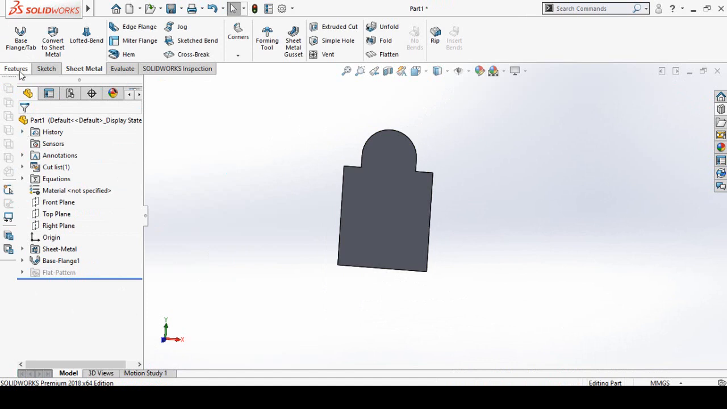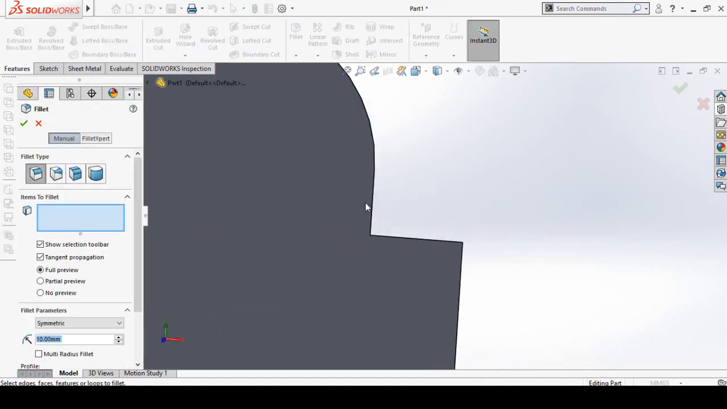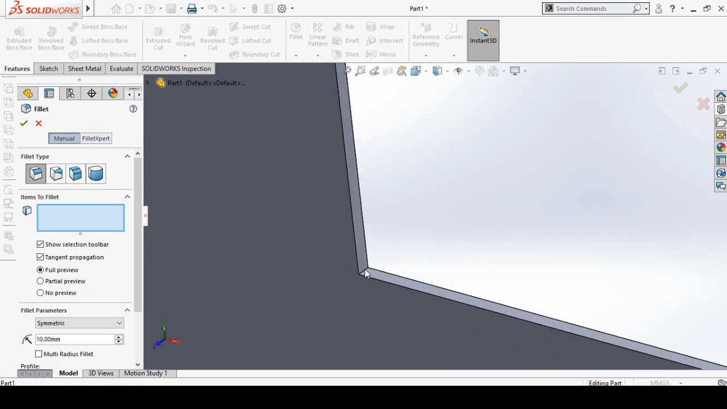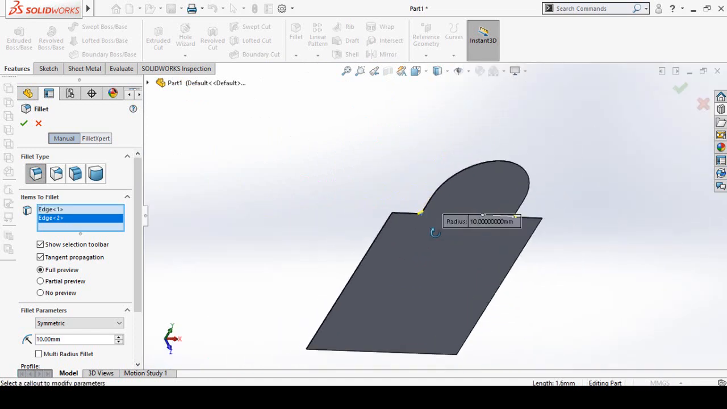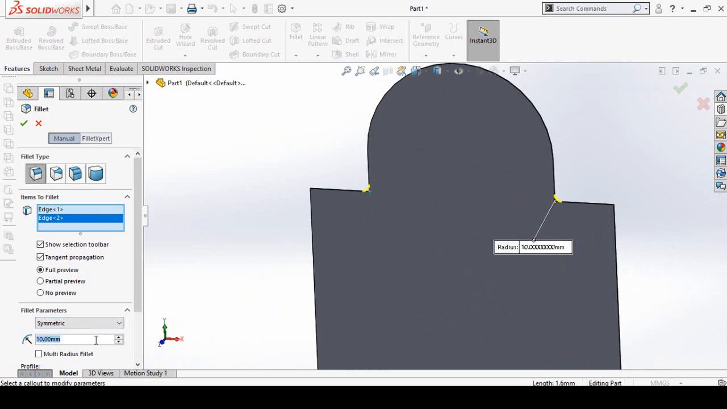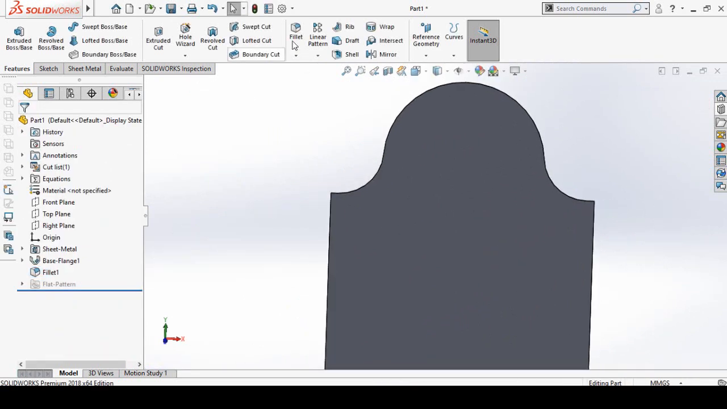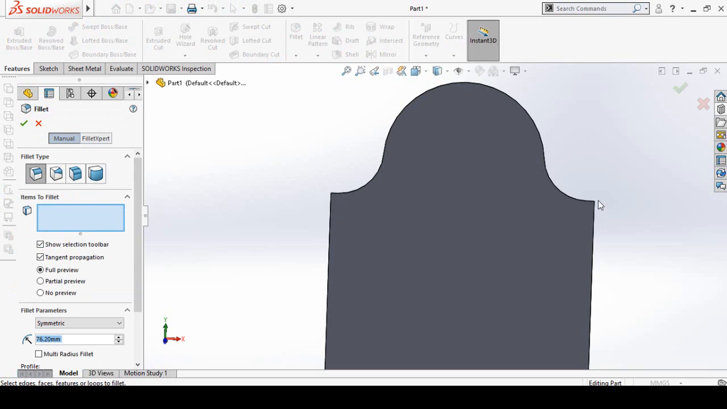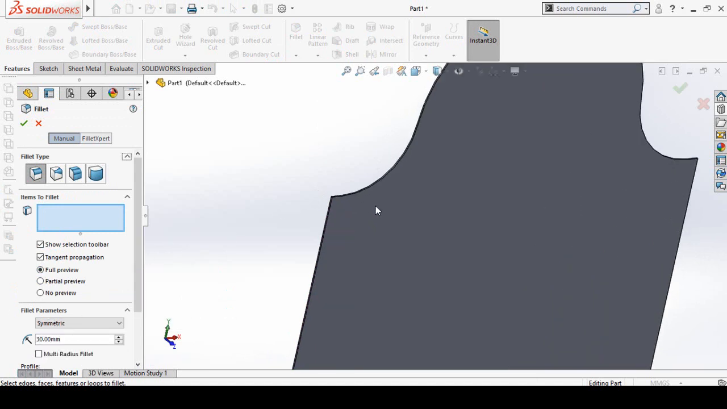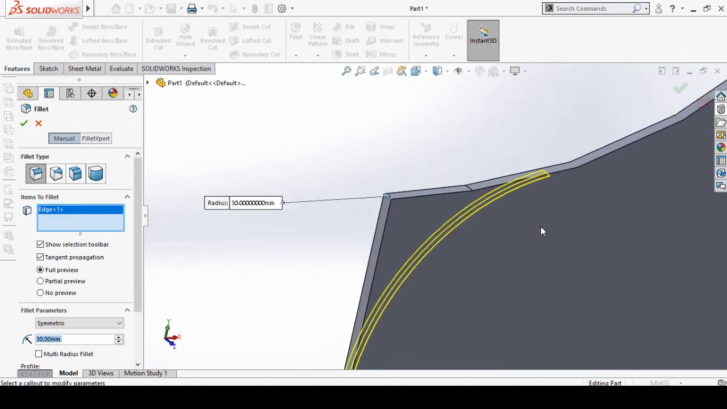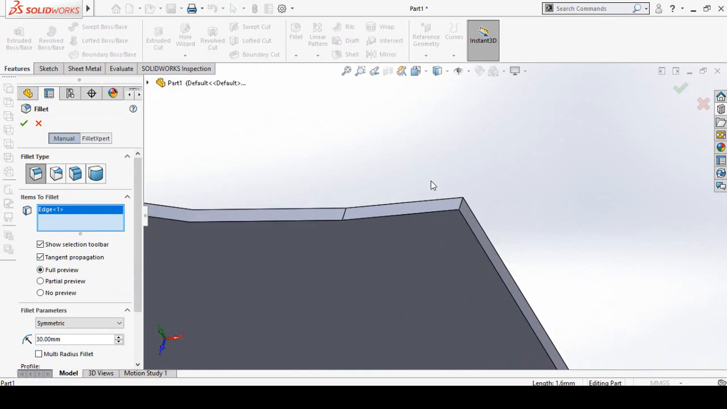Now go to features tab and from here select fillet command and then select this corner, also this corner. Fillet radius is 3 inch, and then press OK button. Once again we have to add one more fillet for both these corners, and this time the fillet radius would be 30 millimeters. Now select this edge, this corner and this corner,